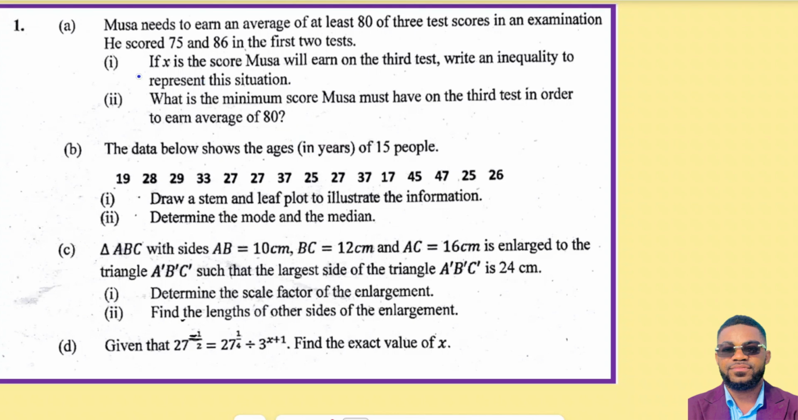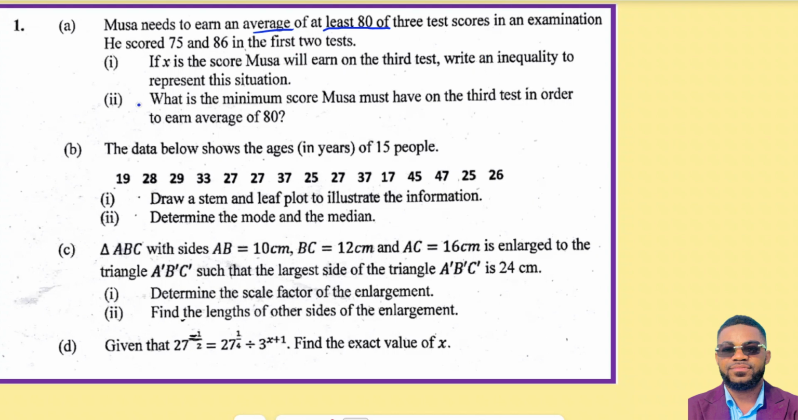Now, let's get some important information from the question. Musa needs to earn an average of at least 80. So let's get the meaning of this keyword, at least 80. When we say at least 80, it means Musa should get 80 or above. So the average should be greater than or equal to 80. You have to know the meaning of this keyword, that is at least. Now, this average that we are talking about is the same as the mean. What you have to know is that the mode, the median, and the mean are all averages in terms of statistics. When we use average, we are actually referring to the mean, even though the other ones are also averages.